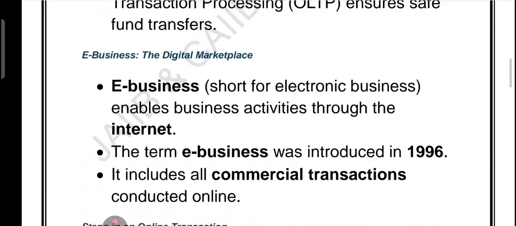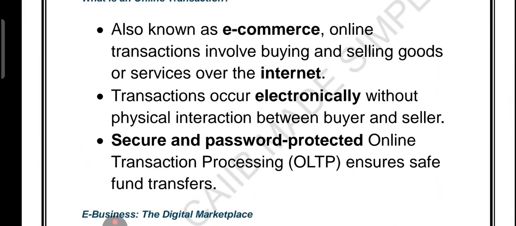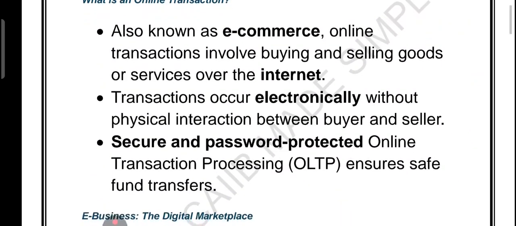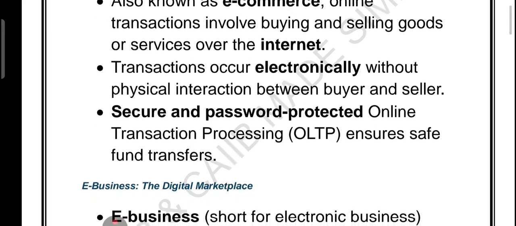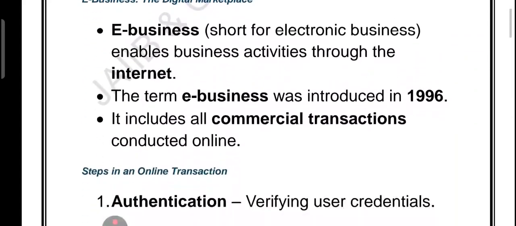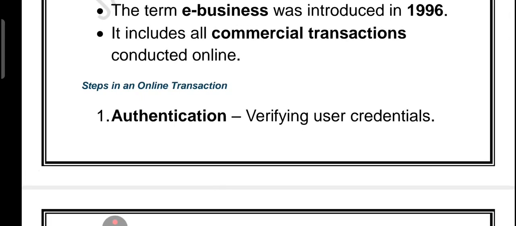So what we have covered here: online transaction means buying and selling over the internet. OLTP keeps the money safe, right? And e-business means complete internet-based business. It was started in the year 1996, and the first step of the online transaction is authentication. Now, friends, what exactly is an online transaction? They are also known as e-commerce. Right, we talked about e-business.